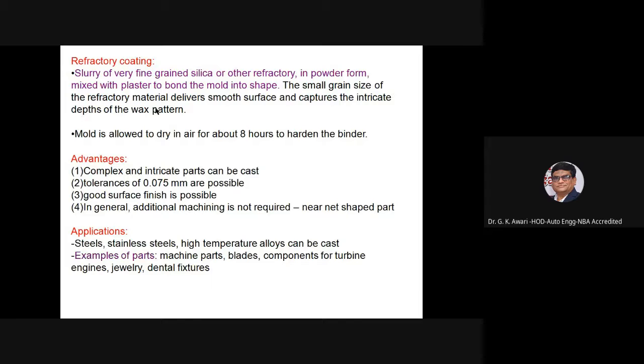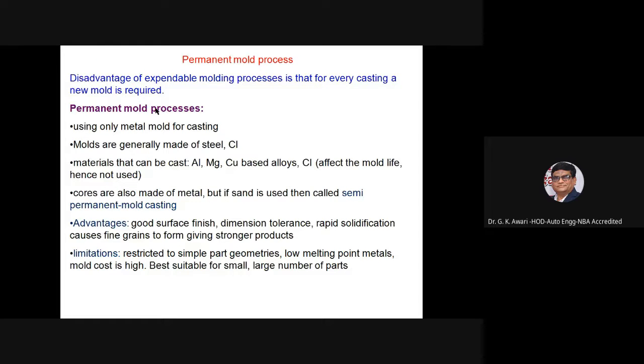Tolerances of 0.075 mm are possible. Good surface finish is possible. Additional machining is not required. Near net shape parts. Steel, stainless steel and high temperature alloys can be cast. Examples of parts are machine parts, blades, components of turbine engines, jewelry and dental fixtures.